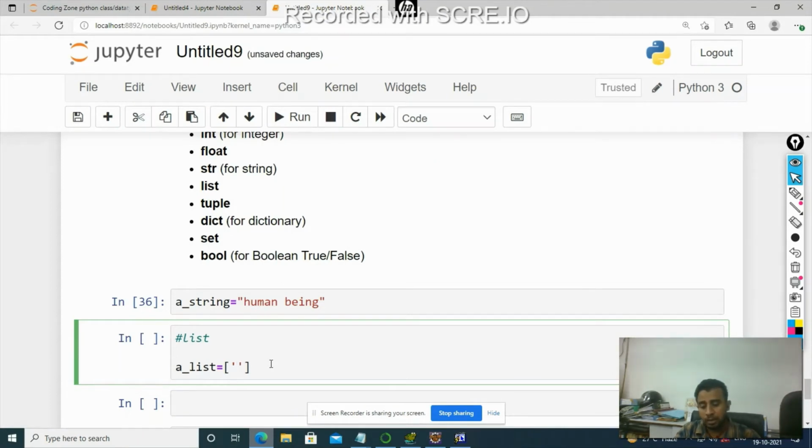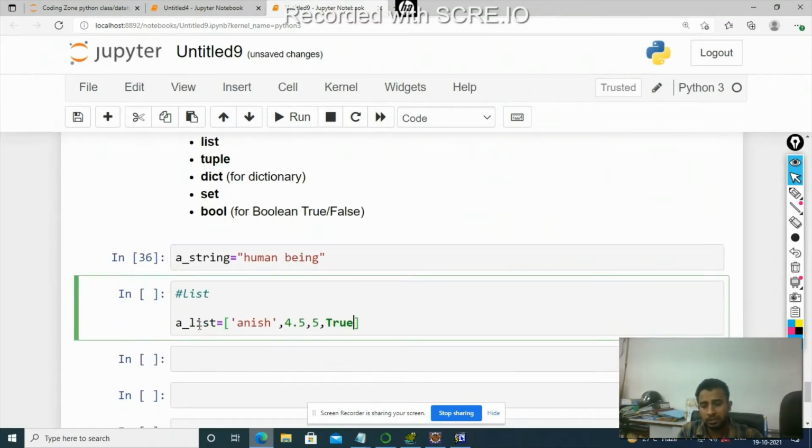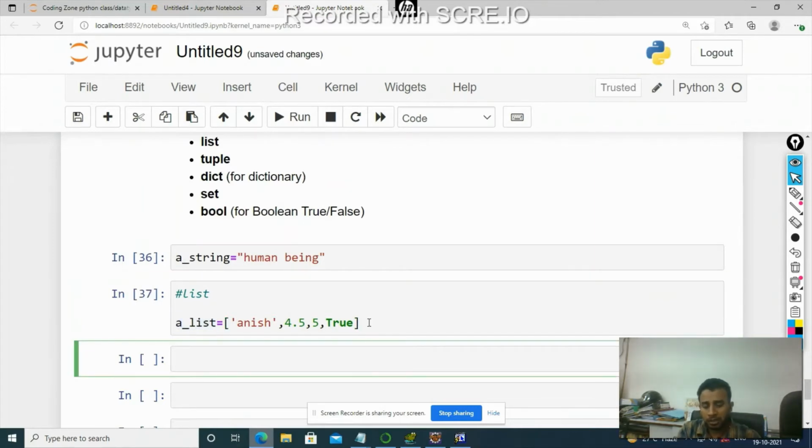For example, you can have a string, you can have a float, you can have an integer, you can have a boolean data type also. So this is a list data type in Python. You can execute it and display the list as well.